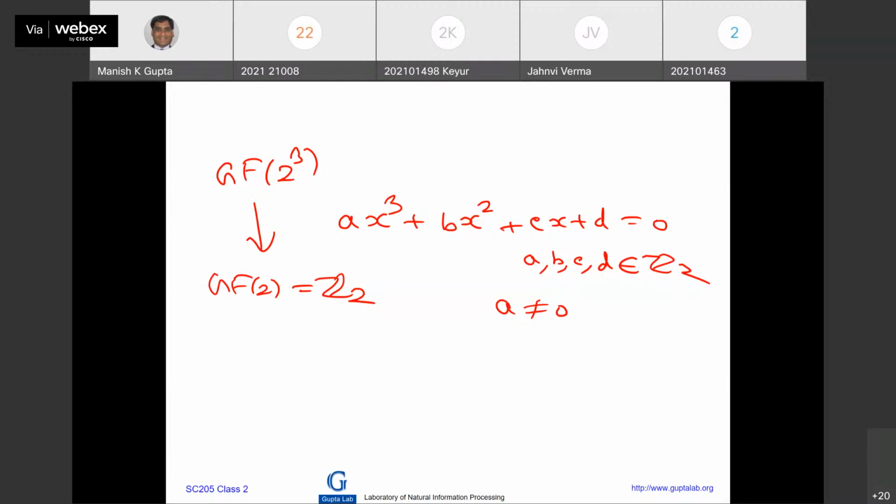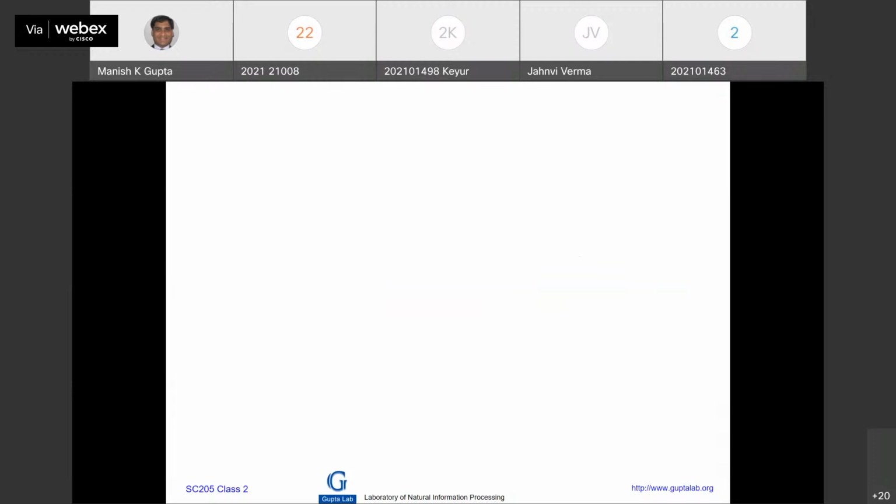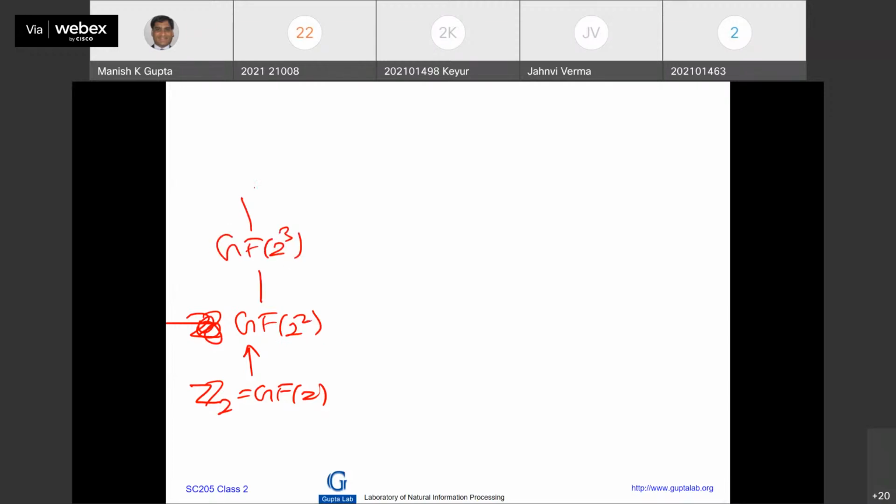So I am constructing from GF3, Z3, to GF9, 3 square. So basically I should do like this. See, the tower goes like this. Z2 or GF2 goes to GF2 square, which is 4. This goes to GF2 cube, 8, and so on.